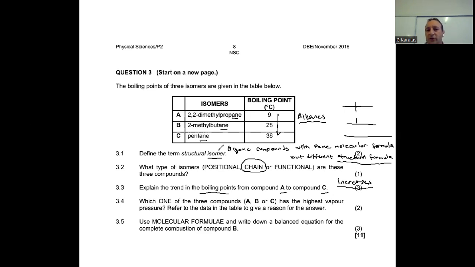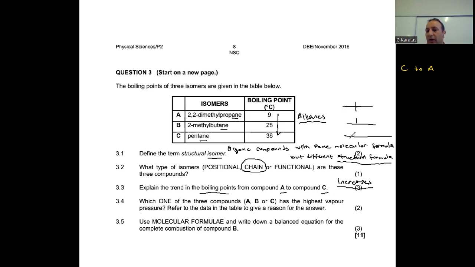when we look at the structure of these molecules, as I mentioned earlier, compound C has a straight chain, compound B has 1 branch, and compound A has 2 branches. From compound C to A, the surface area is getting smaller.